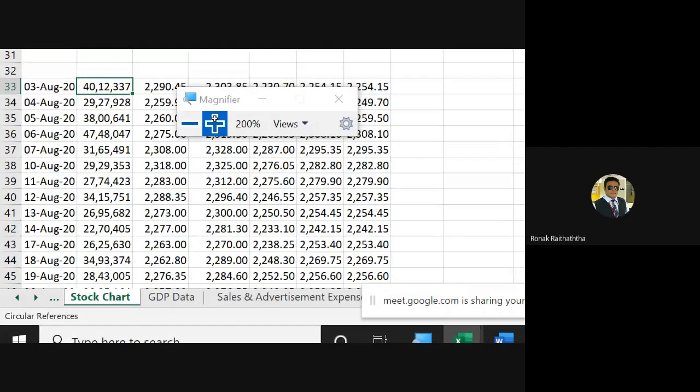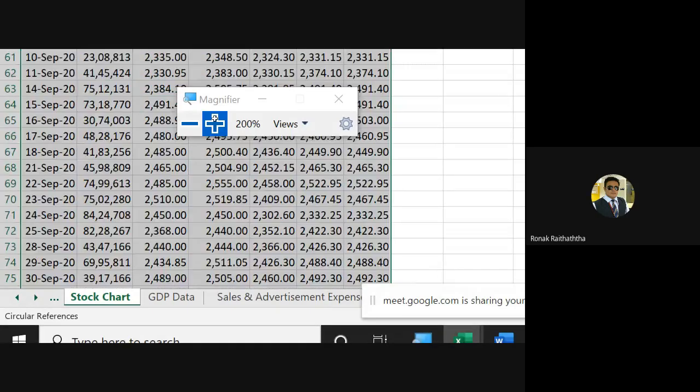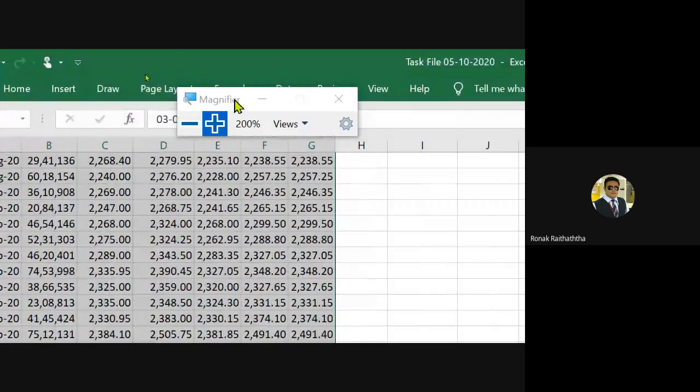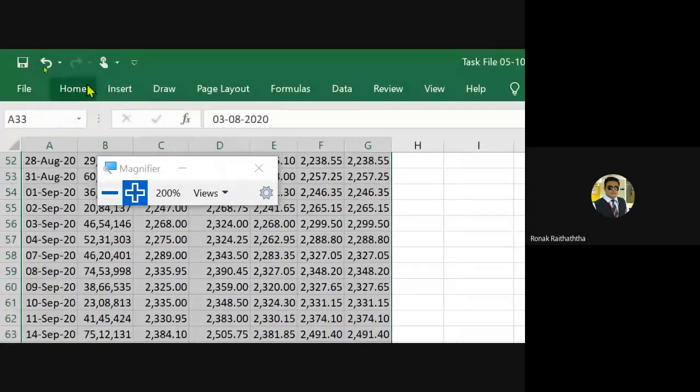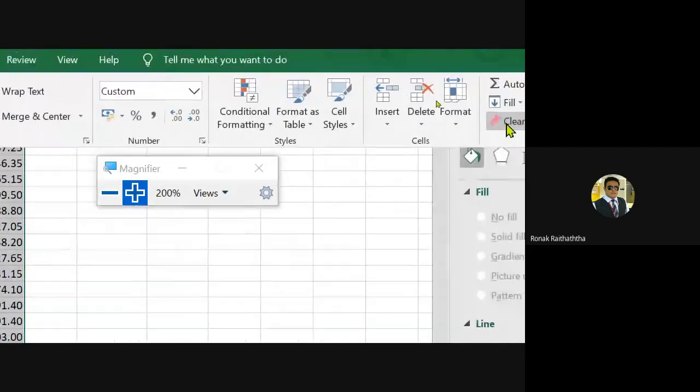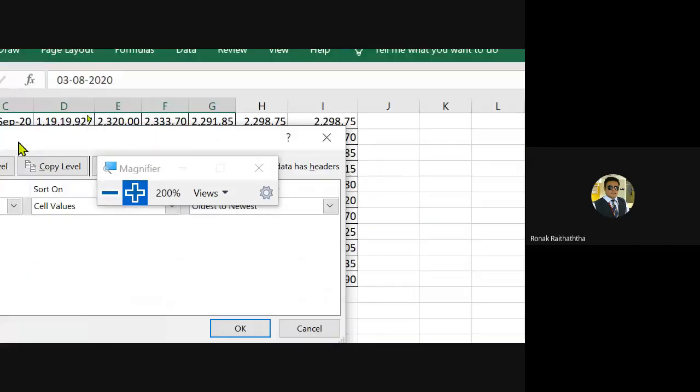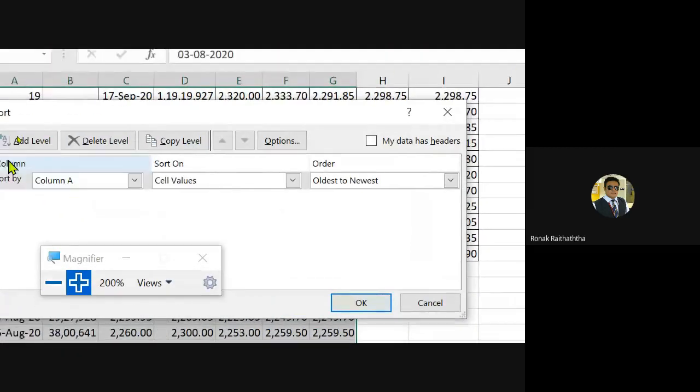Thank you. Good. Sir, tell me. Sir, can you also repeat how you custom sorted the data? Okay, how did I custom sort the data? So see, again, I'm selecting the data right from the first one to the last one. Control Shift right arrow up to the last cell on the right-hand side. Control Shift down arrow up to the last cell on the downside. Then I'm going to the home tab over there. I can go to sort and filter, then custom sort. And in this custom sort, this sort of a table must be visible to you.